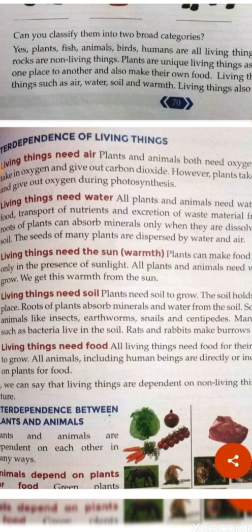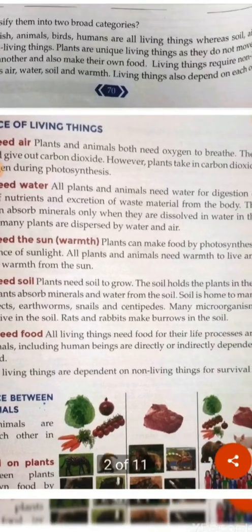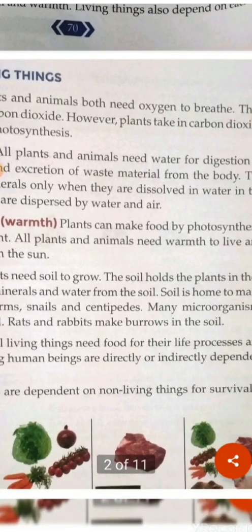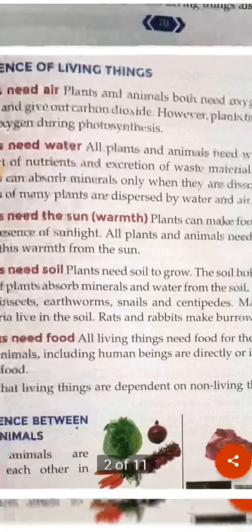Some microorganisms like bacteria, they live in the soil, and some very small animals like insect, earthworm, snail, they also live in the soil. And some other animals like rat and rabbits, they make burrow, they make a hole in the soil and they live in the soil. That means soil is the habitat for all these organisms.